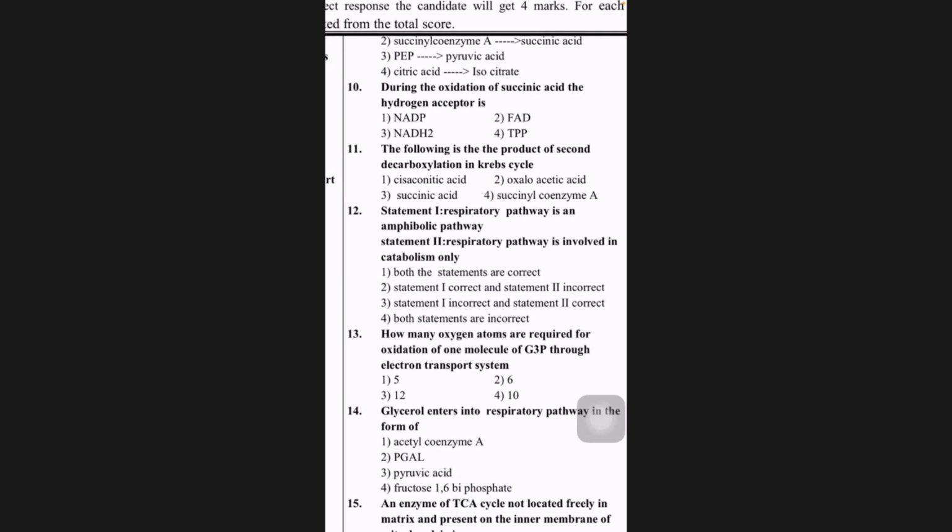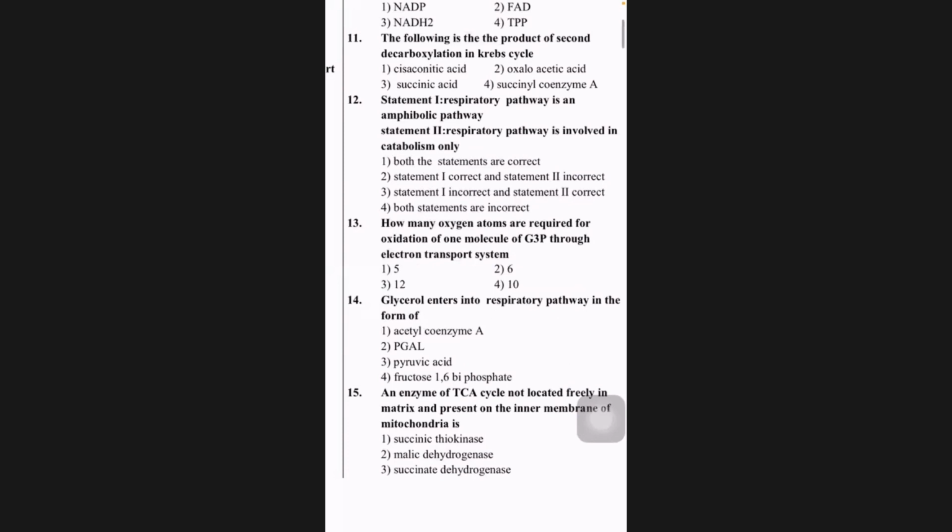11th, the following is the product of second decarboxylation in Krebs cycle. Second decarboxylation was nothing but alpha ketoglutaric acid to succinyl CoA. So it should be fourth option, succinyl coenzyme A. 12th.